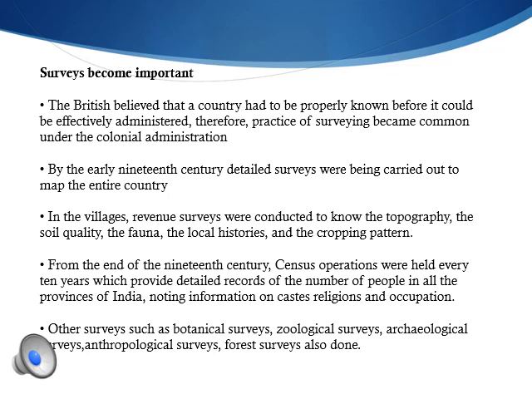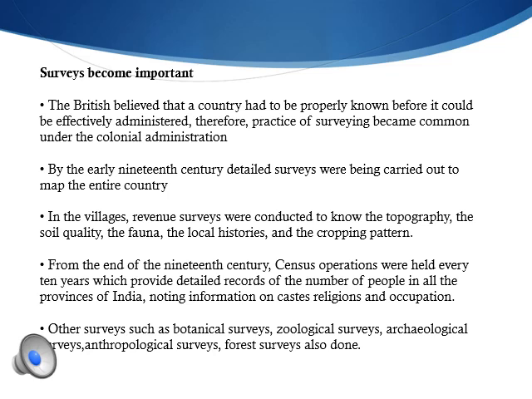Then they even had a survey of the soil quality, the flora, the fauna, and even the cropping patterns that could be adopted on the land. If multiple cropping could be done, then they would order multiple cropping. If a single crop could be grown only once a year, then they would only ask to grow a single crop over that land. In that way, even the cropping pattern and soil quality were surveyed. From the end of the 19th century, census operations were held, in which they surveyed the number of people, how many people were there in which village.